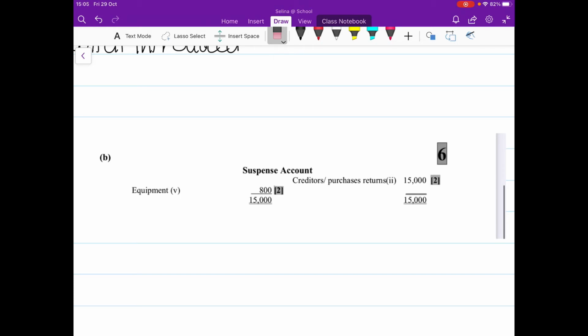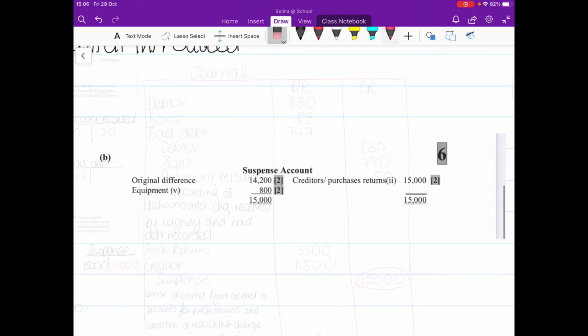What do we need to put in to make it balance up? Okay, so we have €800. So how do we bring that up to 15,000? Well, then you're going to enter €14,200, and that's my original difference of €14,200 on the debit side. So you can see there you've got 6 marks, 2 for each entry. So 2 for the two pieces of information coming from your journal, and then 2 for the original difference. Okay, and that's it for your suspense account. So you're just feeding that information into your suspense from your journal.